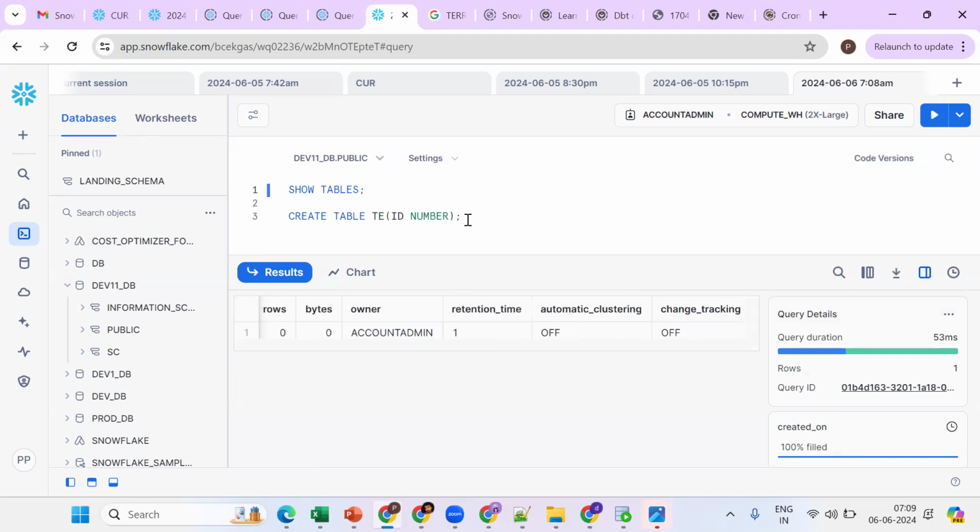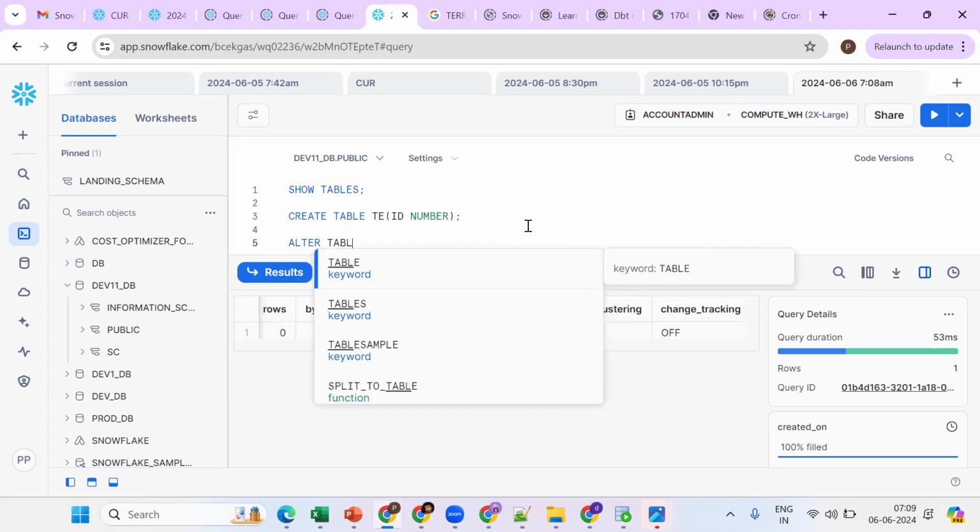Now suppose I want to increase it from 1 to 2. How can you do it? Suppose I assume this table is important, and I want Snowflake to store the historical data for a long time. Now how can I do it? Based on which concept? We should use alter.